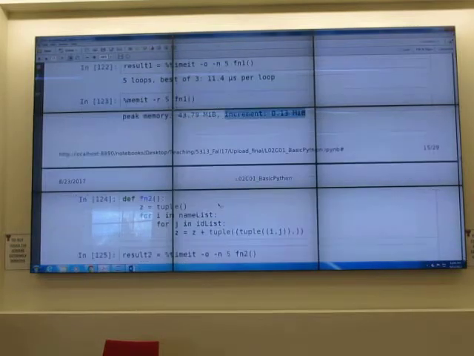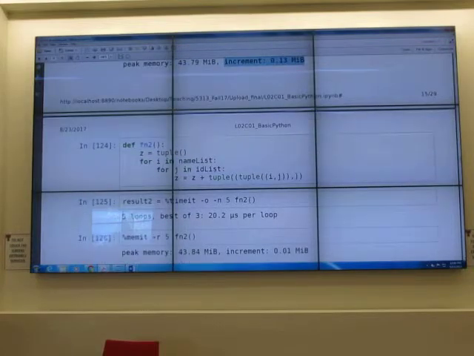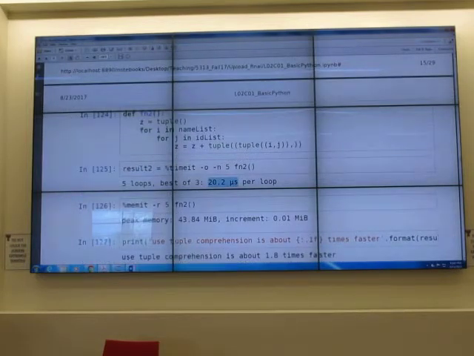Okay, this kind of introduction. Let's create another function, fn2. I put in a nested for loop. Okay, it's a way to create a tuple, but this time I don't use tuple comprehension. And I want to know how long it takes. It said 20 microseconds. If I use a nested for loop, it's 20 microseconds, and this is like the memory it uses.